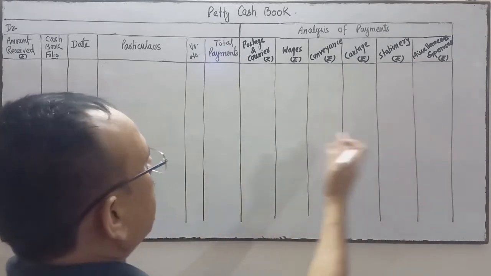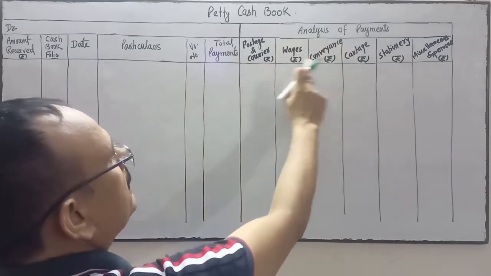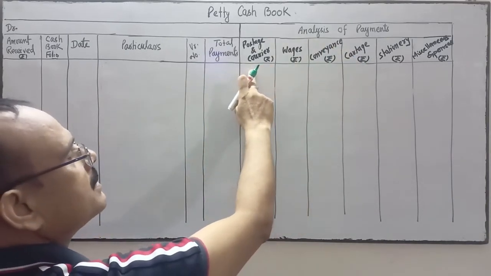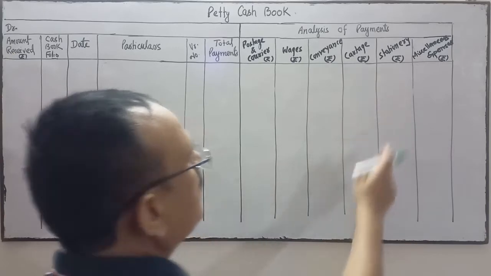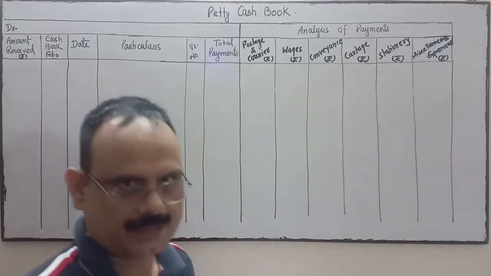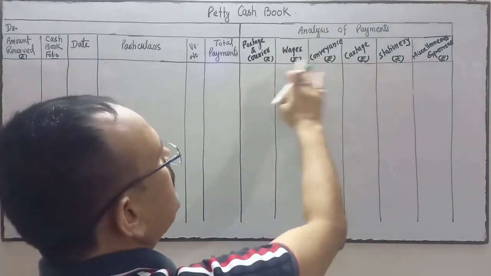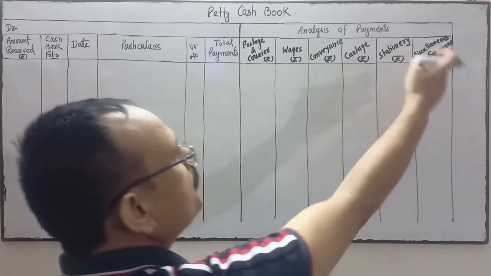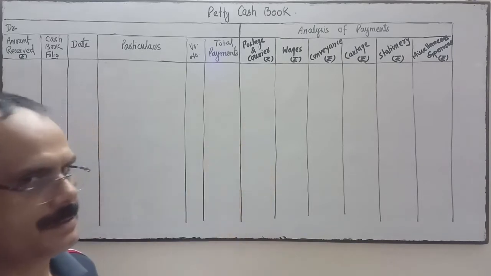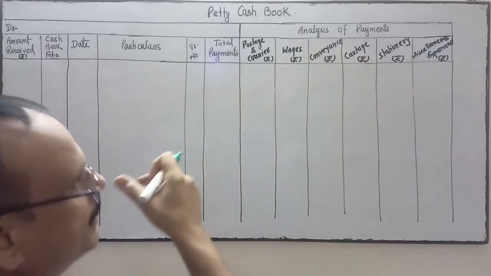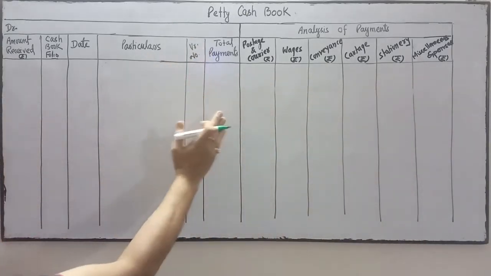Thereafter, this side is your analysis of payment. Whatever amount you have paid, now you do the analysis of payment. It comes under postage and couriers, or wages, or conveyance and cartage, stationery, and the last one is for miscellaneous. If the expenses do not come under these five heads, then that will be recorded in the miscellaneous expense column. That is the sixth one. So this is the analysis of payment. First of all, we will complete this part.